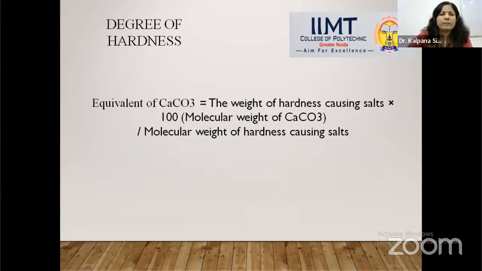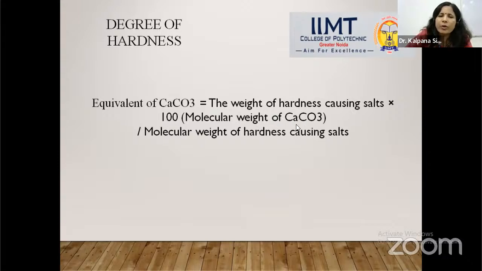Now, how are you going to convert all kinds of salts into calcium carbonate equivalent? The formula is the weight or concentration of the hardness-causing salt times the molecular weight of calcium carbonate. As you know, the molar mass of calcium carbonate is 100.